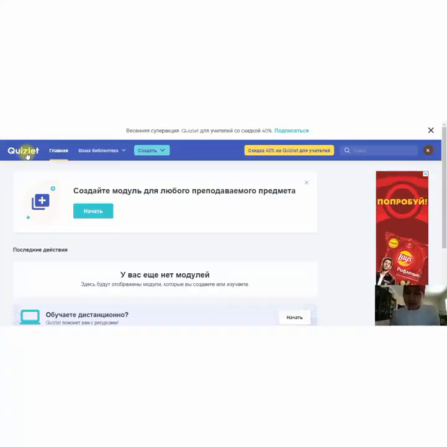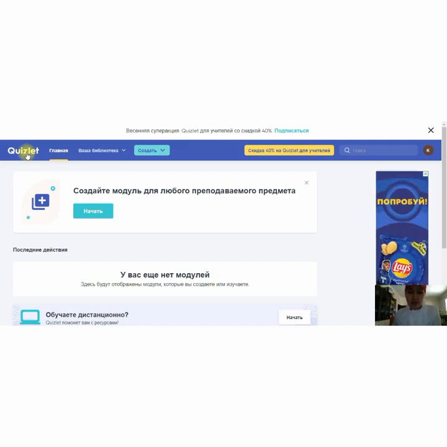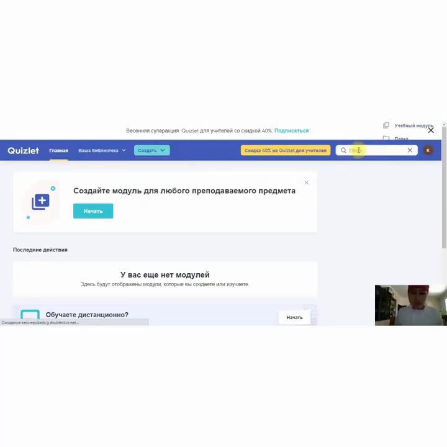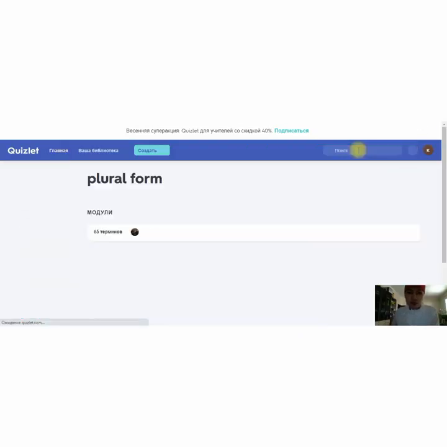The last but not the least useful internet platform for today is Quizlet. Quizlet also has an app, so students can just download it from the Play Market. So how to work with this internet page? We can create our own task, but also we can search, for example, plural form, if we have such a grammar theme.